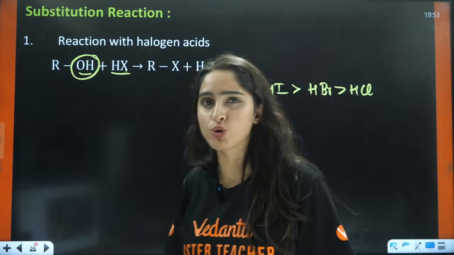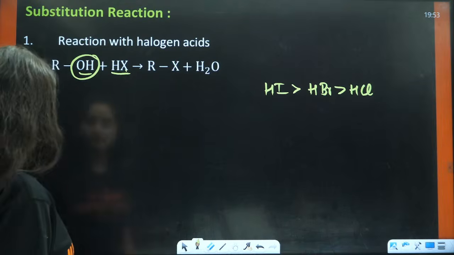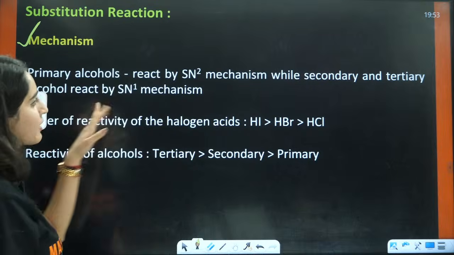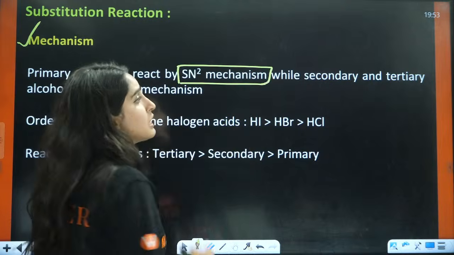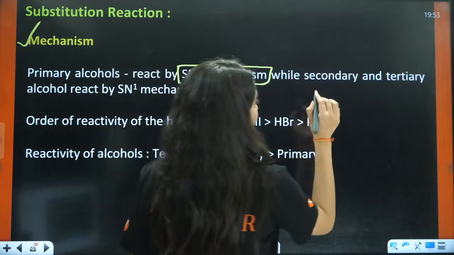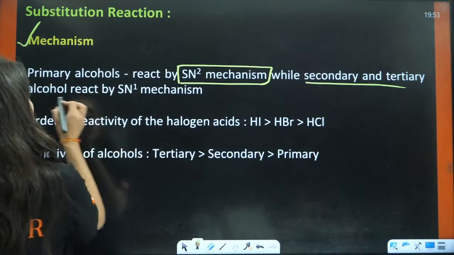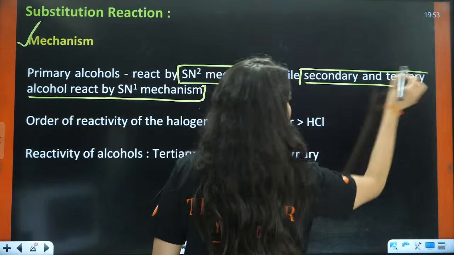HF is very explosive in nature, so it will not react, right? So hence this is the answer. Next is, what is the mechanism? Primary alcohol reacts by the SN2 mechanism, while secondary and tertiary alcohol react by the SN1 reaction. Very important, this is your PYQ.